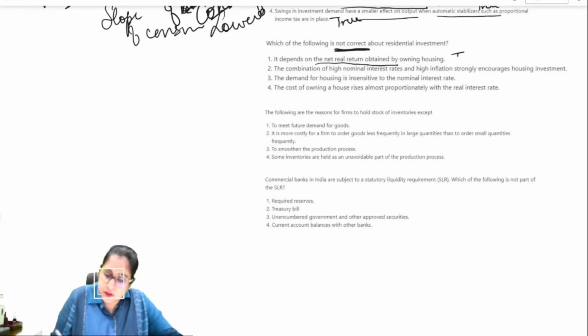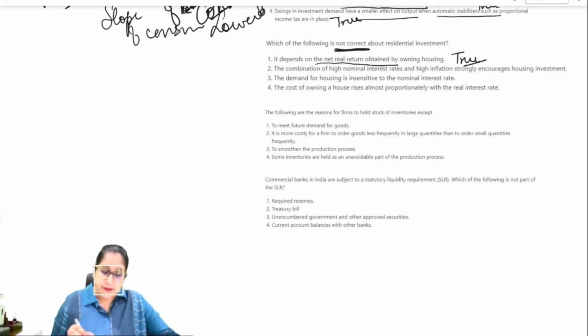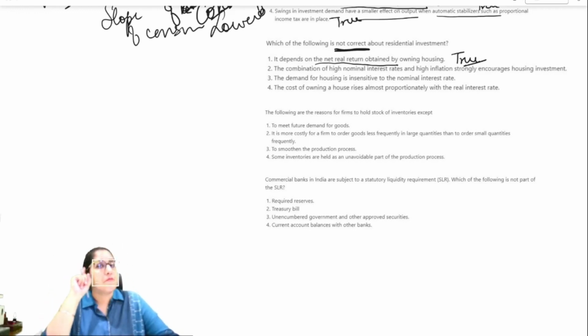So this is true, right? The combination of high nominal interest rates and high inflation interest rates encourages housing investment. See, from the consumption point of view, you may think, why will a person invest in a house when he is already experiencing a high inflation rate and high interest rate, right?